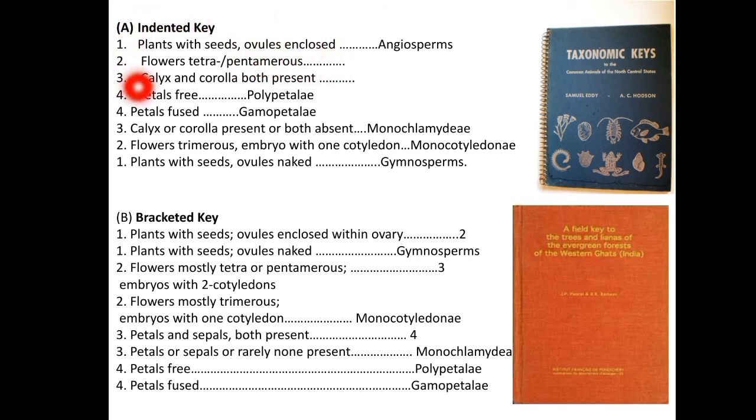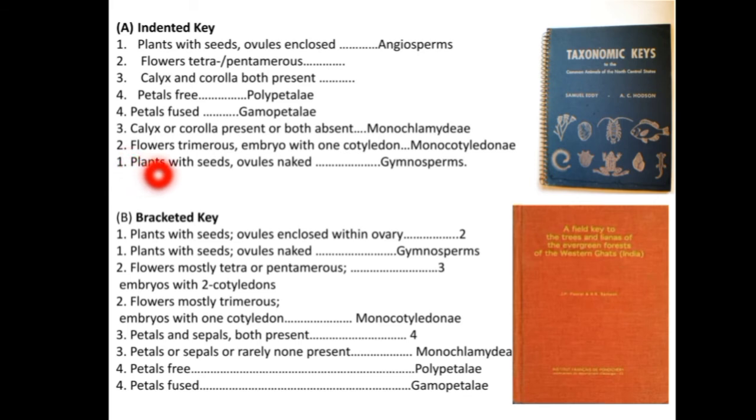You can choose the characters which first lead the key of your chosen plant. In an indented key, which is a position key, the first lead at the head of the key is where your couplet starts.